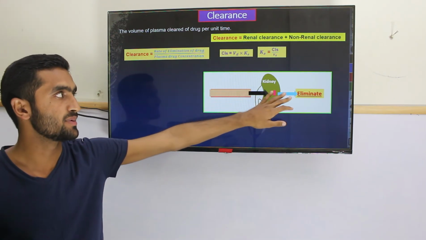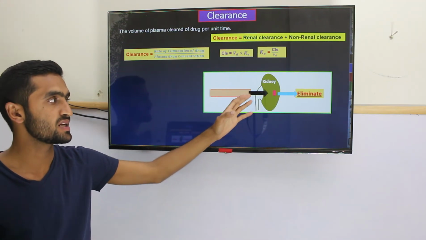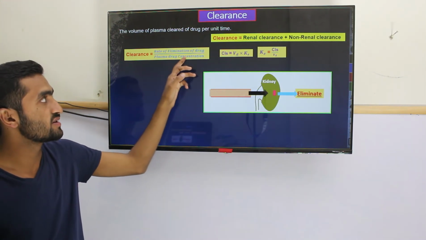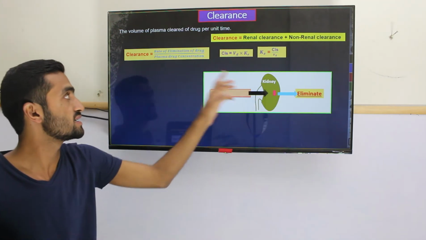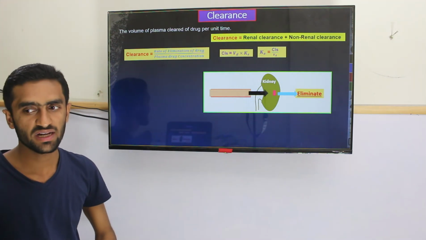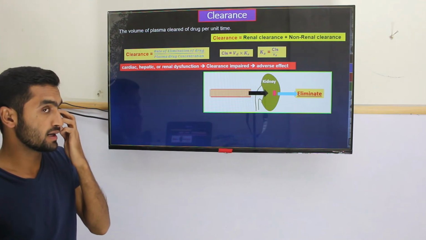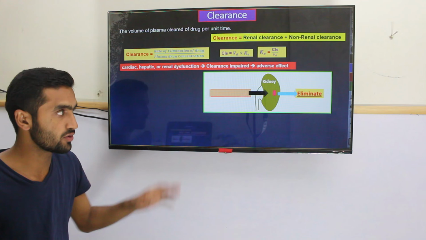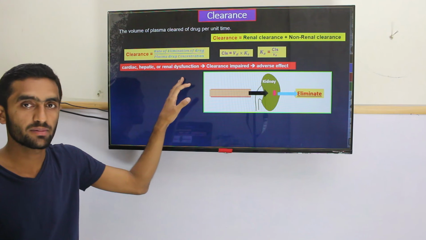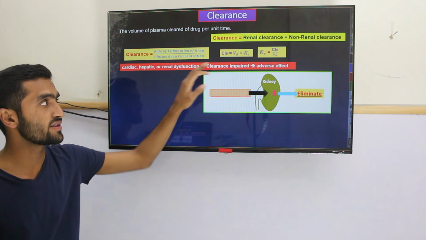Then it's eliminated. So we check how much drug still remains in the plasma and how much drug has been eliminated by the kidney. That's why we look at the rate of elimination of drug, how much drug has been eliminated, and the concentration of drug which is still in the plasma. So we check the clearance like that. If you have a cardiac problem, or hepatic or renal: a cardiac problem means your blood flow is less. If it is a hepatic problem, metabolism is affected. Renal dysfunction means excretion will be affected. So all these factors affect the clearance.